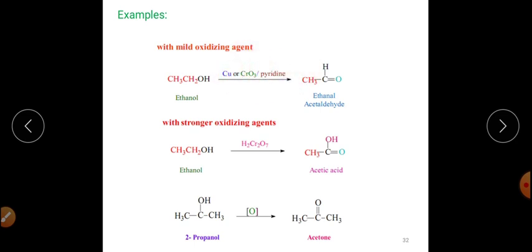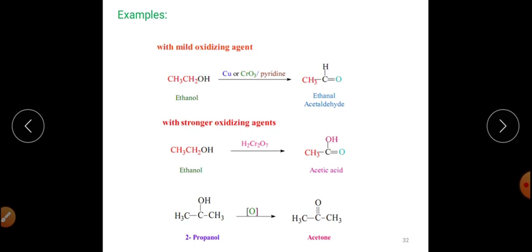So this is Collins reagent or Sarett reagent, or we can use Corey reagent, and Corey reagent is pyridinium chlorochromate, which is also called PCC.